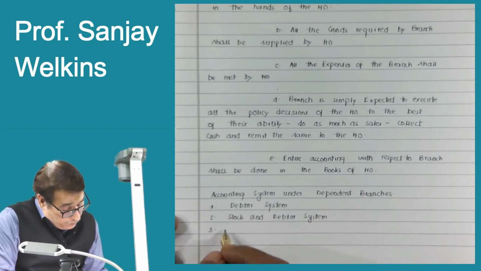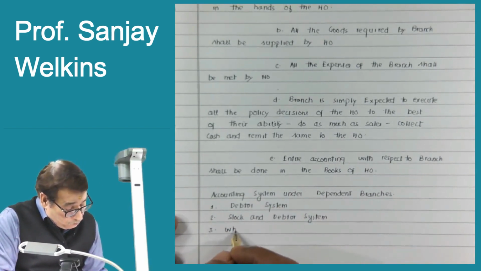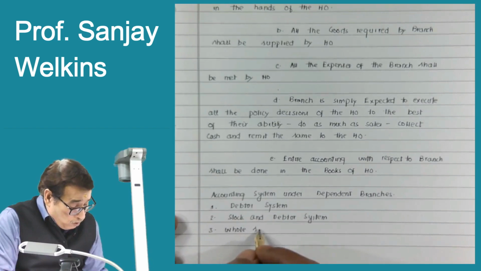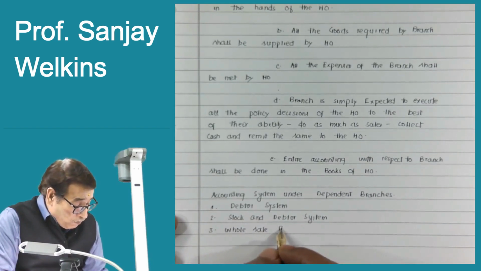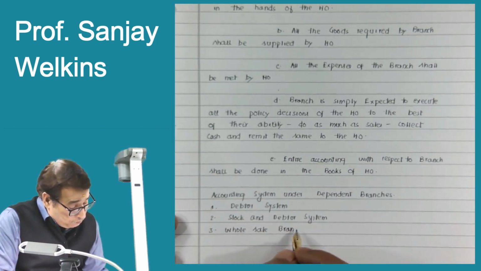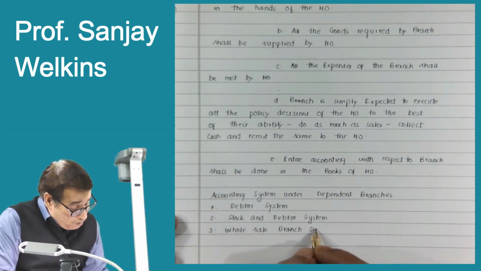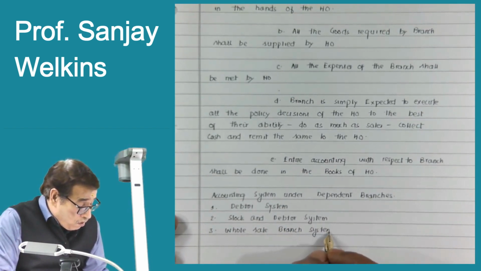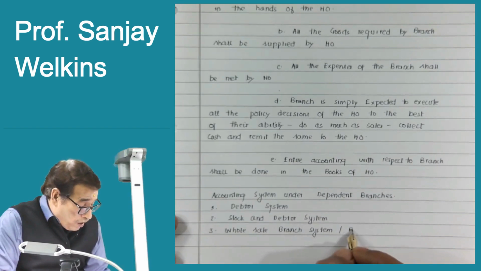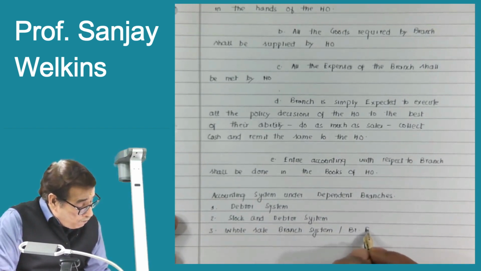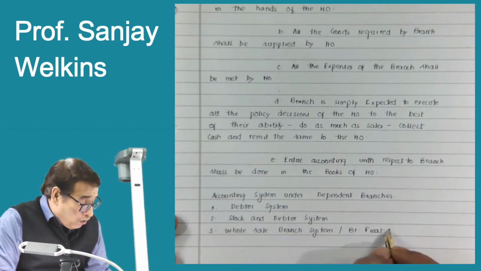And then there will be the wholesale branch system. That is the branch final account system.